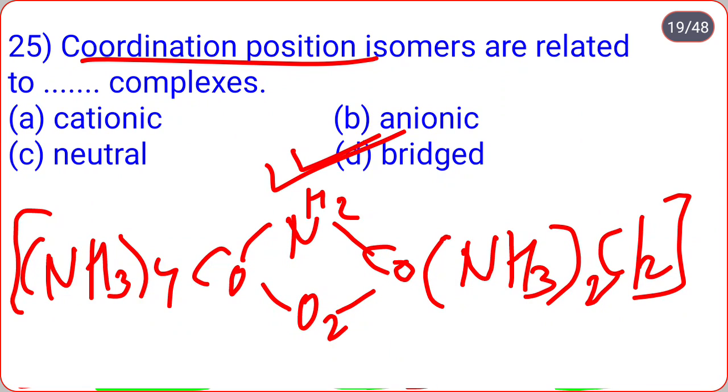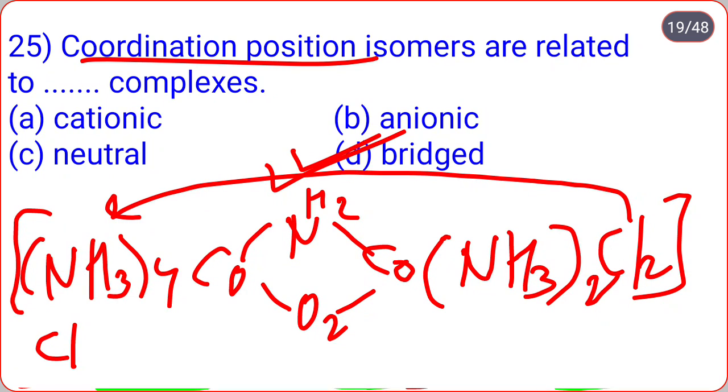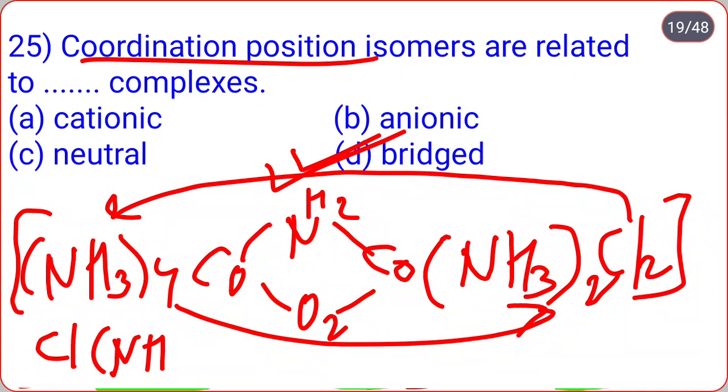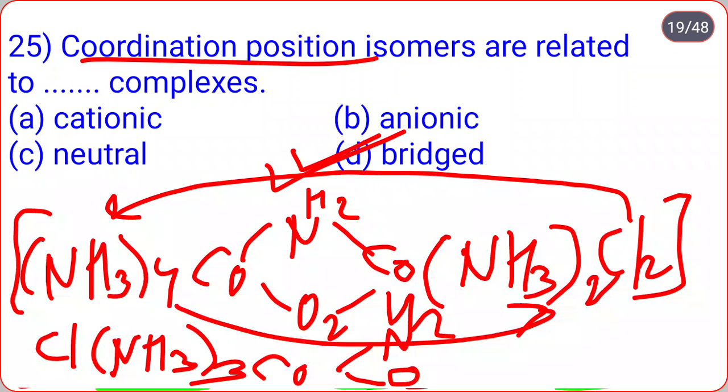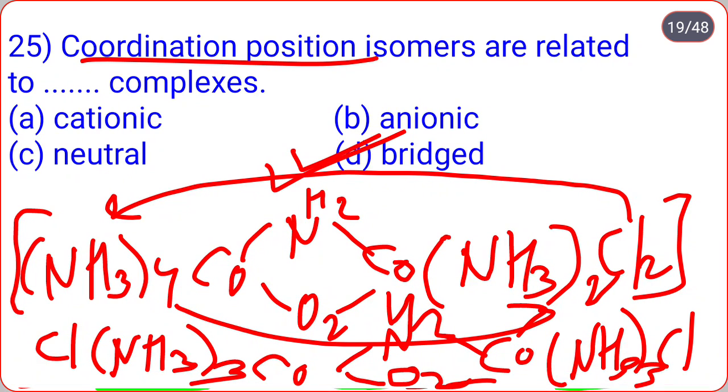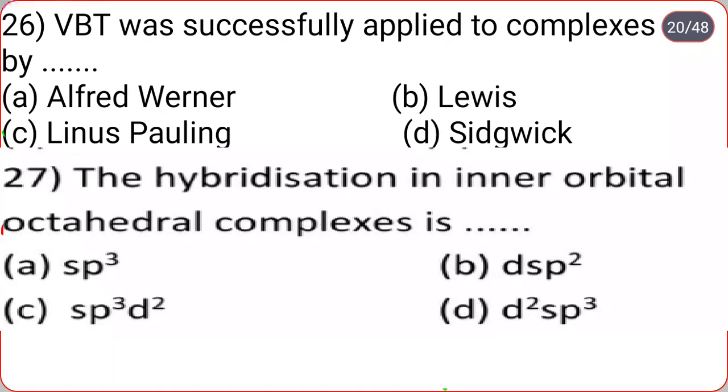Okay, and here one Cl is replaced by one NH3, and it becomes [(NH3)3ClCo(NH2)(O2)Co(NH3)3Cl]. Okay, so this is the example of the coordination position isomers, remember that.